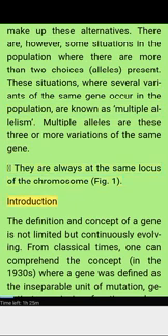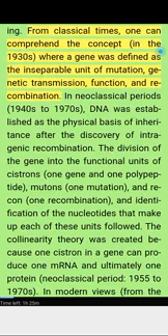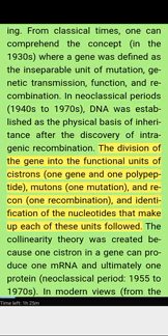Figure 1. Introduction. The definition and concept of a gene is not limited but continuously evolving. From classical times, one can comprehend the concept in the 1930s, where a gene was defined as the inseparable unit of mutation, genetic transmission, function, and recombination. In neoclassical periods, 1940s to 1970s, DNA was established as the physical basis of inheritance after the discovery of intragenic recombination. The division of the gene into the functional units of cistrons, one gene and one polypeptide, mutons, one mutation, and recons, one recombination, and identification of the nucleotides that make up each of these units followed. The collinearity theory was created because one cistron in a gene can produce one mRNA and ultimately one protein. Neoclassical period, 1955 to 1970s.